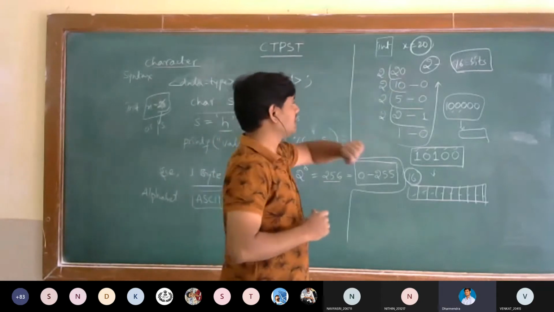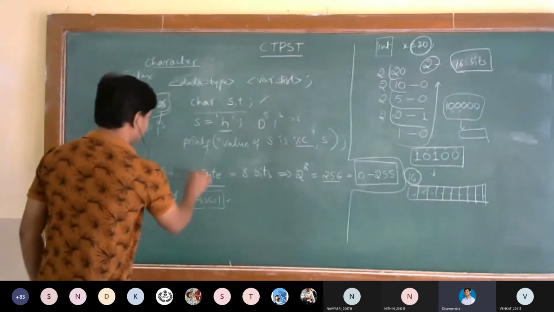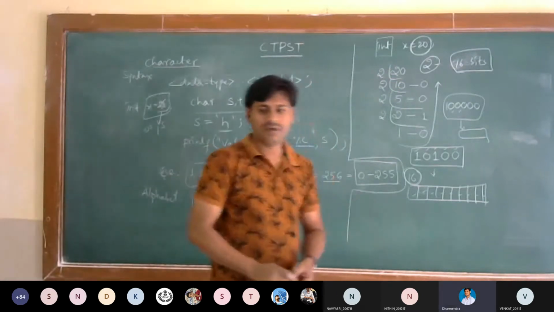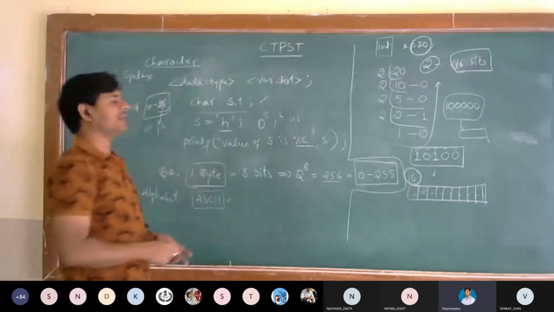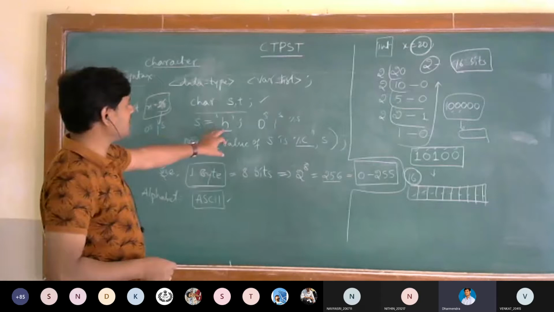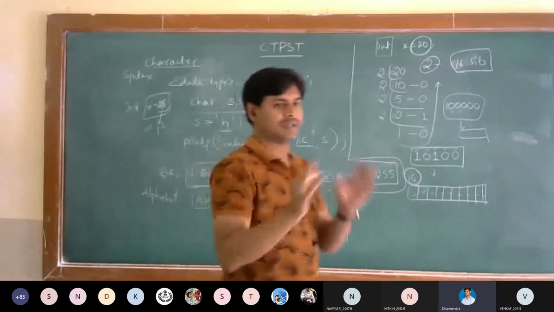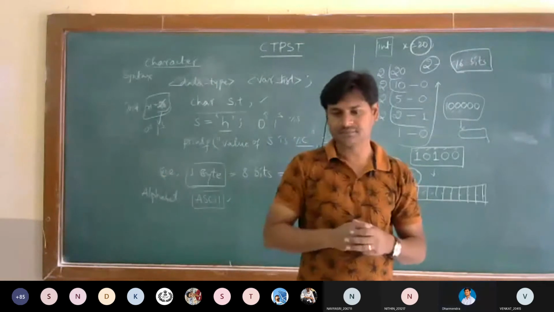Integer size is 2 bytes, character size, here I told you, is 1 byte. We are going to talk about this character. I think you understood how a value will be converted into binary language. Integer values, character values, double values and floating point values, everything will be converted into binary language.